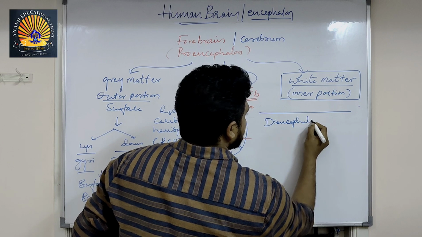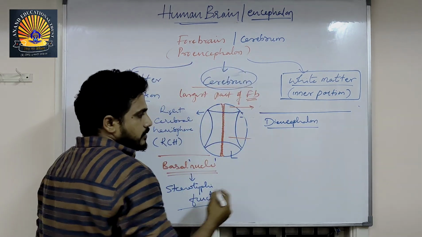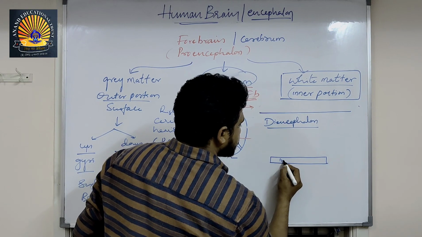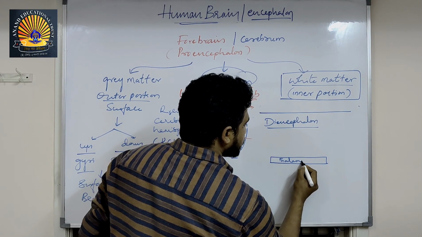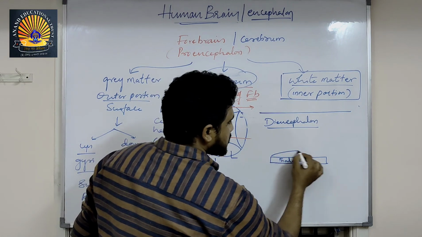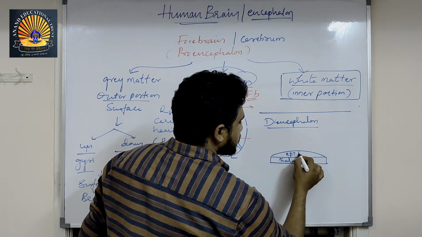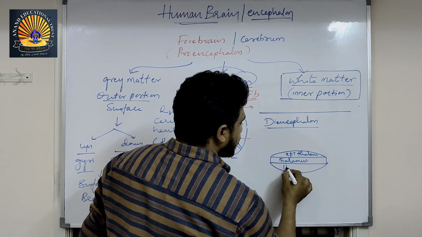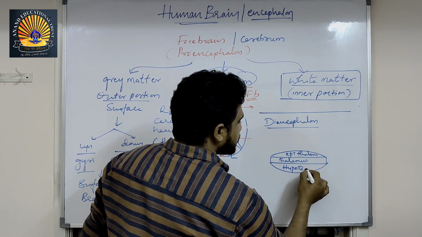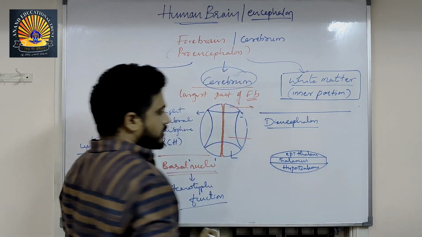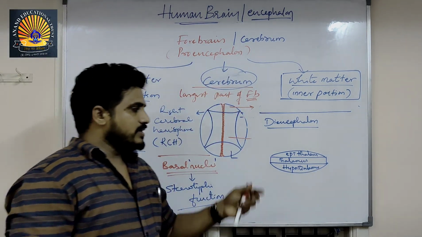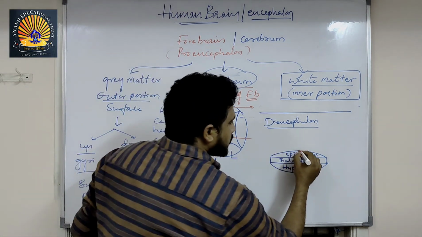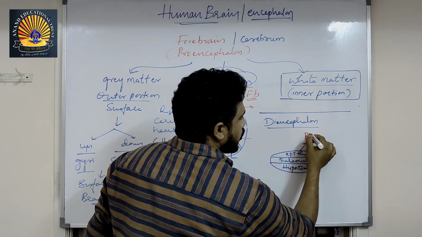Diencephalon. So, if this is the thalamus, above the thalamus there is an epithalamus. Below the thalamus there is a hypothalamus. In the given diagram of the textbook, you can observe it in a different manner. This is a schematic representation to understand the logic. Epithalamus is also called the biological clock.